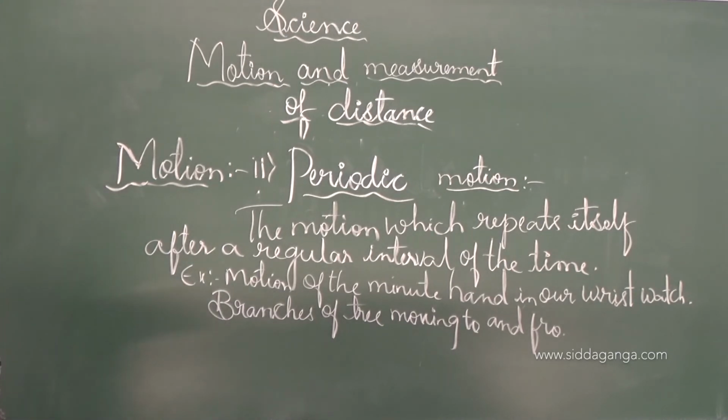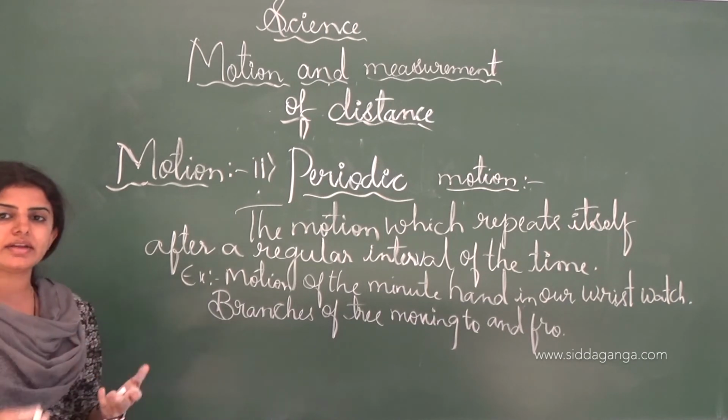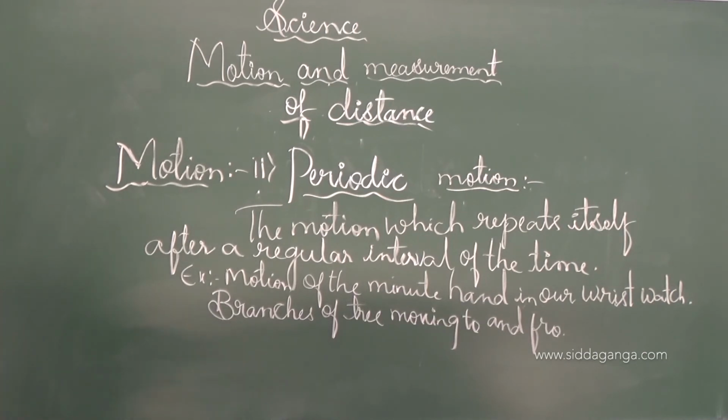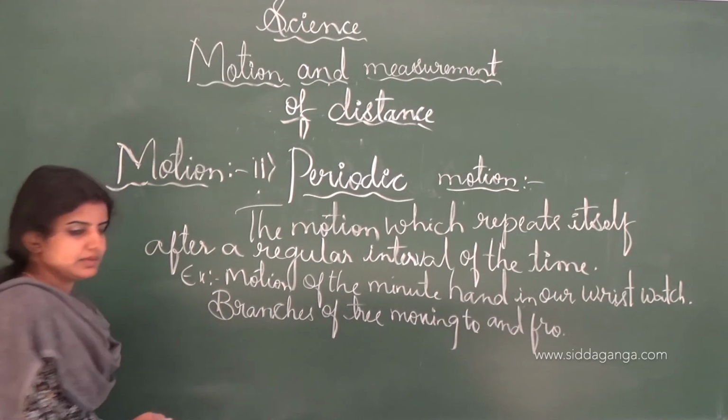See, if a ball is thrown, it will roll on the ground, rotating as well as moving forward. We consider that type of movement to undergo rectilinear motion as well as rotational motion.